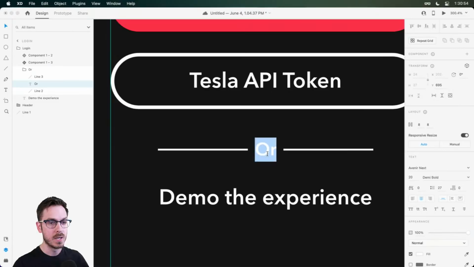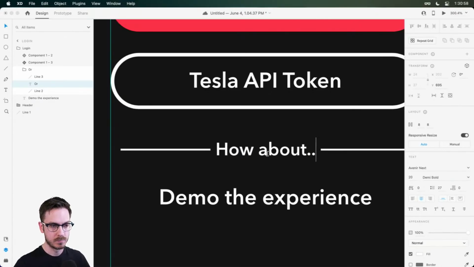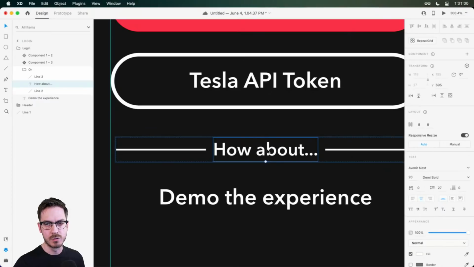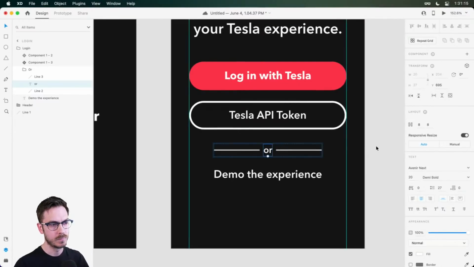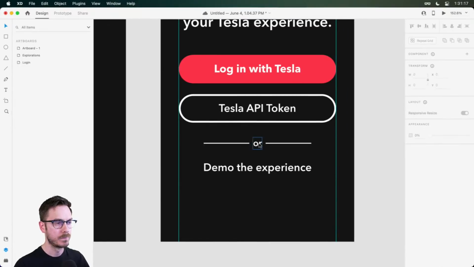So if I did need to change this to, how about, which wouldn't make any sense, probably not a great user experience, but you'll notice that the lines on the right and the left automatically adjusted, which is great. And even something simple like changing the casing, "or," it also adjusted the lines, which is fun. Yeah, I think that could work, Cornell. We can always go back and make changes later.